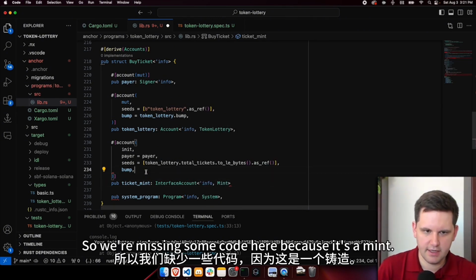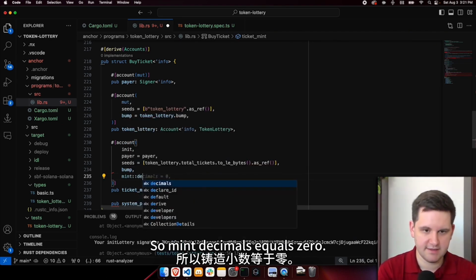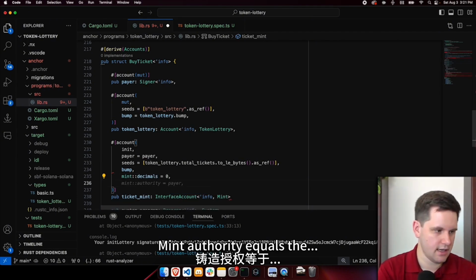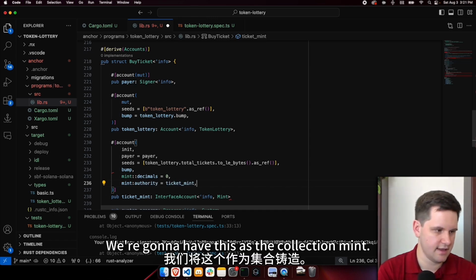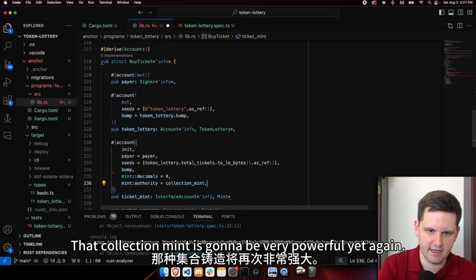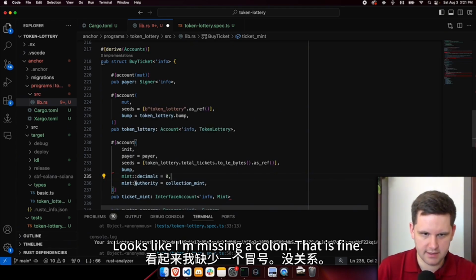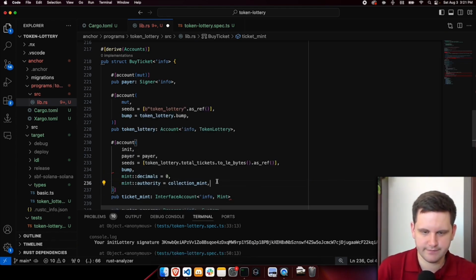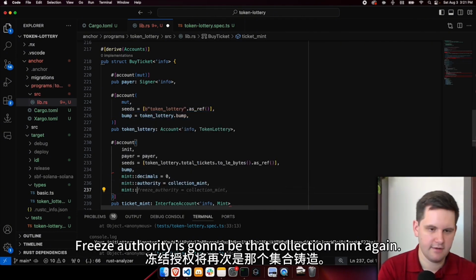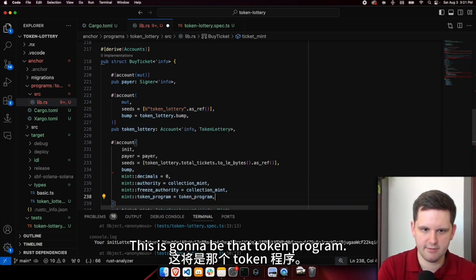So we're missing some code here because it's a mint. We have to provide all the information for it. So mint decimals equals 0. Mint authority equals, we're going to have this as the collection mint. That collection mint is going to be very powerful yet again. Looks like I'm missing a colon. That is fine. There we go. Mint freeze authority is going to be that collection mint again. Mint token program is going to be that token program.